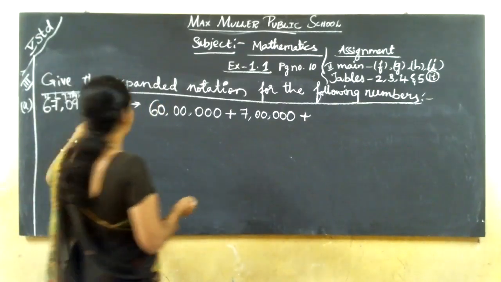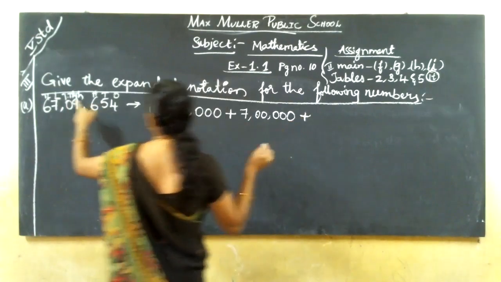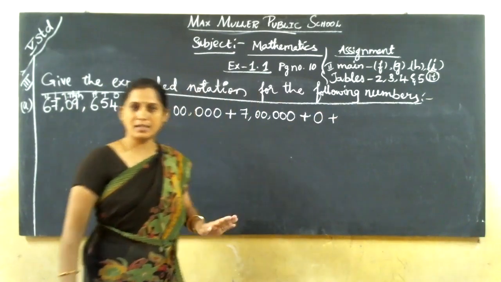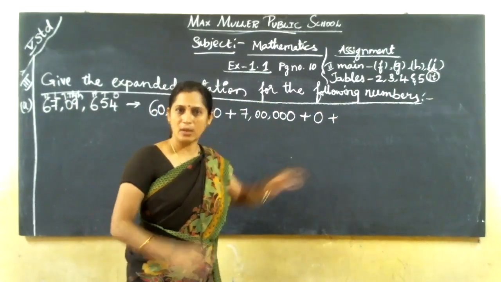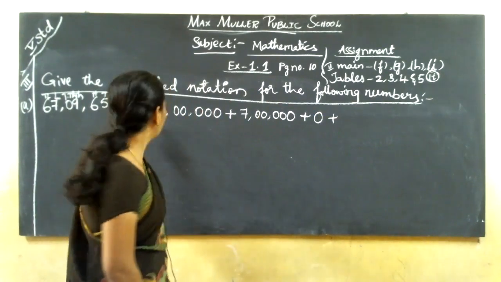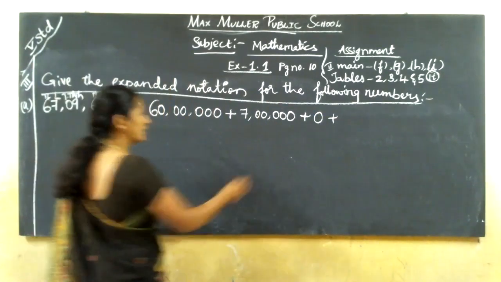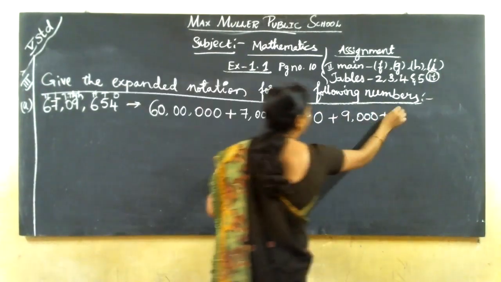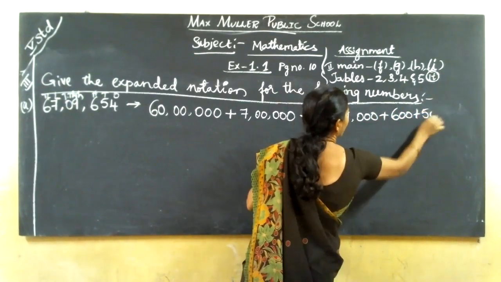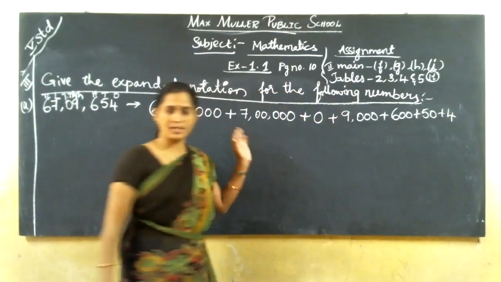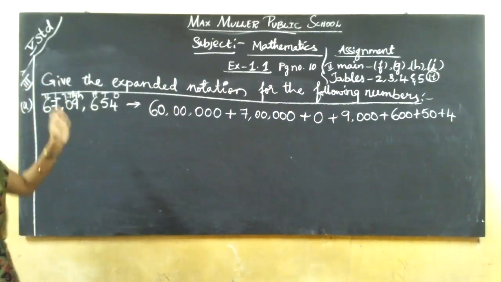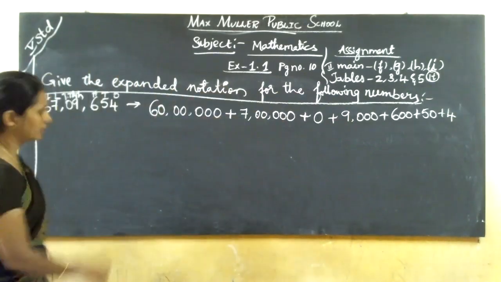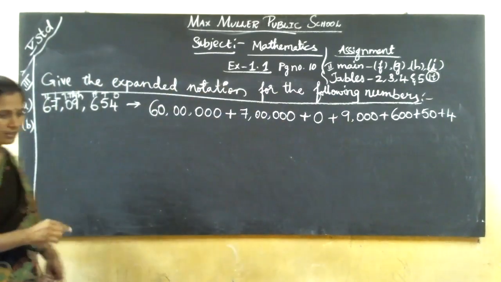You are learning. Okay. Next, in that, 0 is there. In the 10,000 place, no number. So we can also put 0 directly. If number is there only, we should write the place value. Otherwise, no need to write any place value. We can put directly 0. Next, 1000. 9,000 plus 600 plus 50 plus 4. Like this. This is the writing the number in expanded notation. Following children, everybody, listen properly.